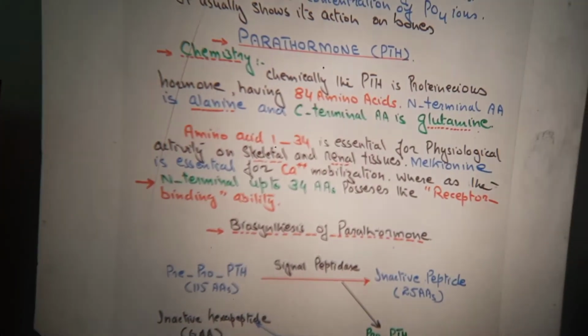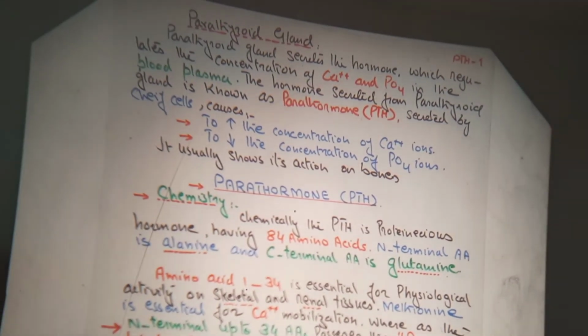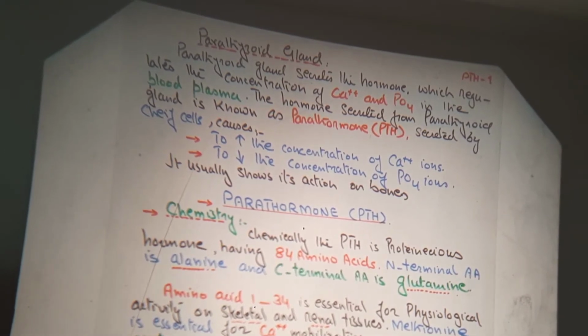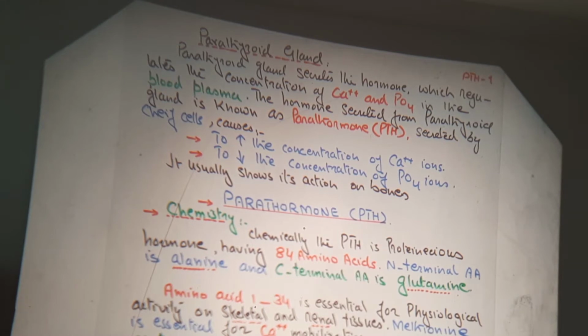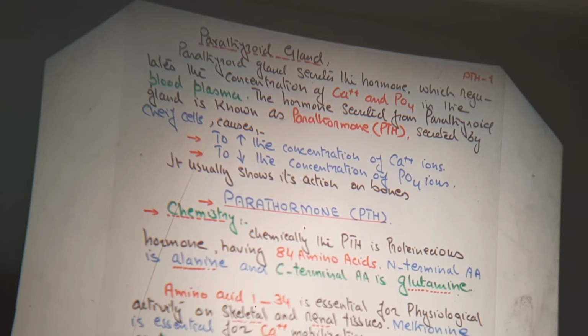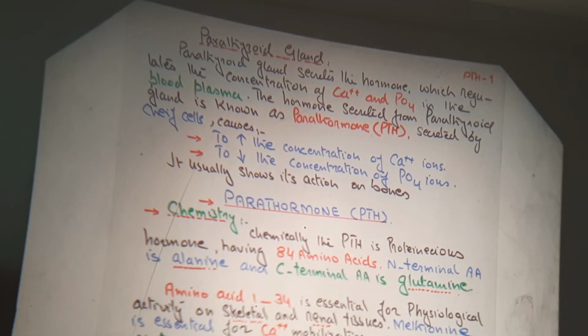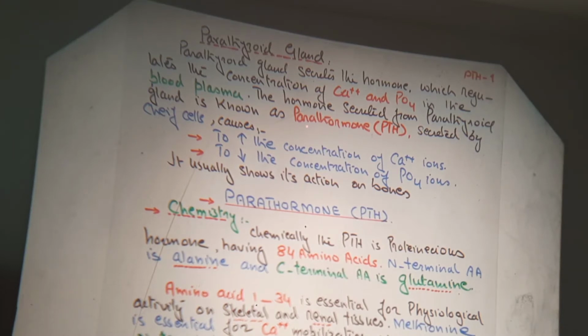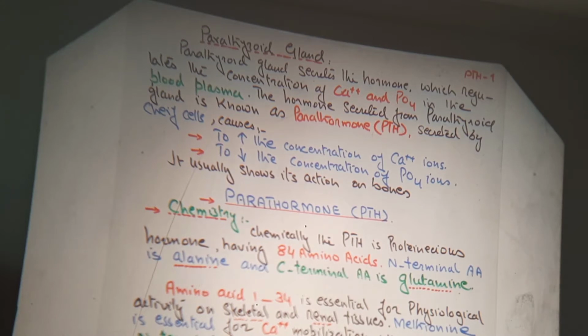Now parathyroid glands, as I have told you, secrete the hormone. What is the use of this parathyroid hormone? What is the importance of this parathyroid hormone in our body? Parathyroid hormone regulates the concentration of calcium and phosphorus ions in the blood plasma. The hormone secreted from parathyroid gland is known as parathormone. I just told you that you can say the parathyroid hormone or you can say the parathormone, or PTH, secreted by the chief cells of the follicles.